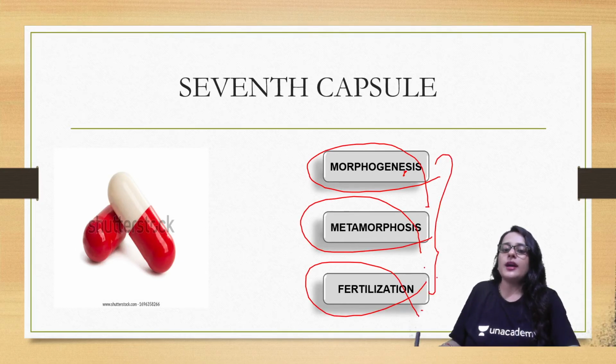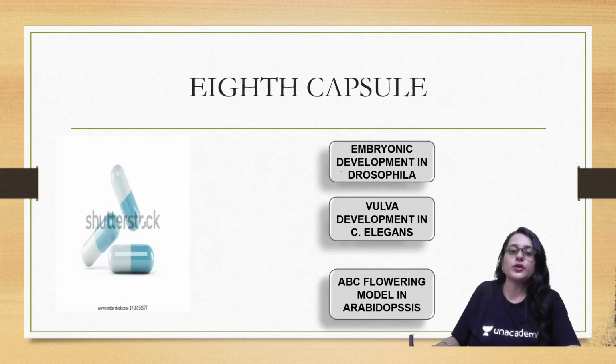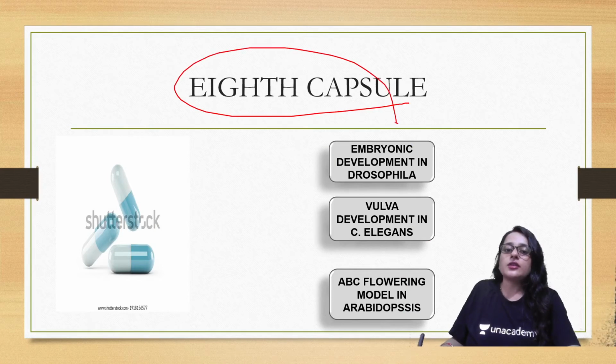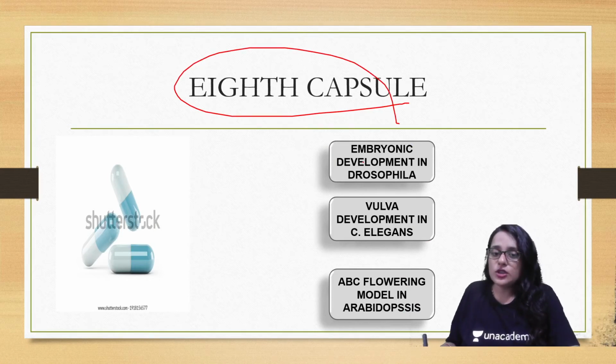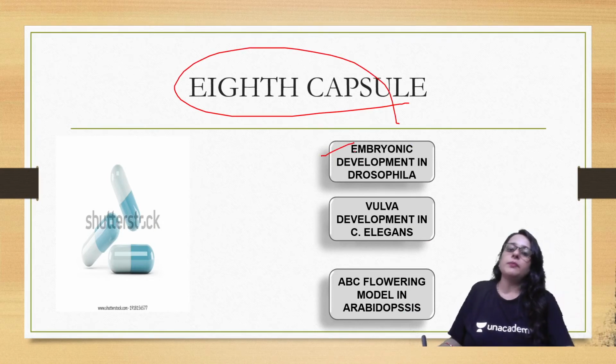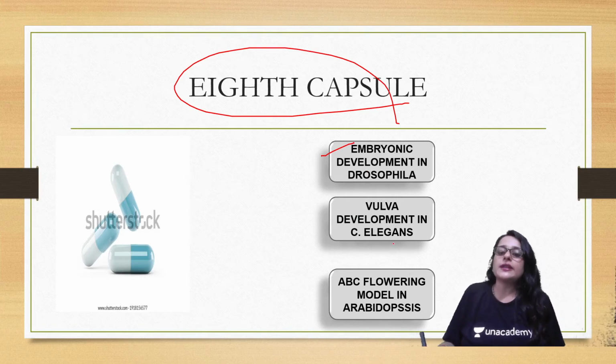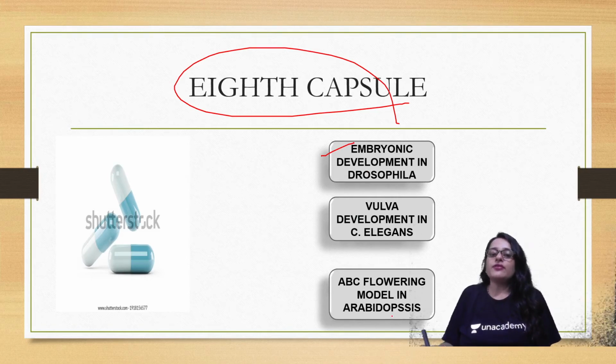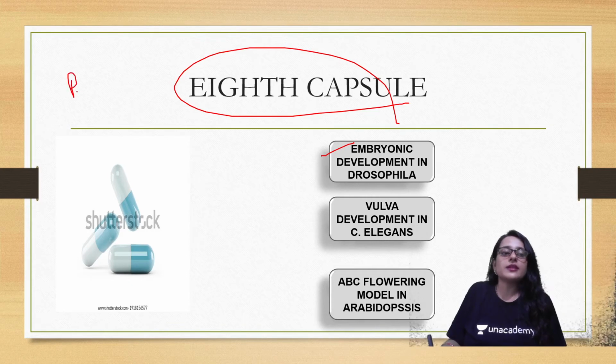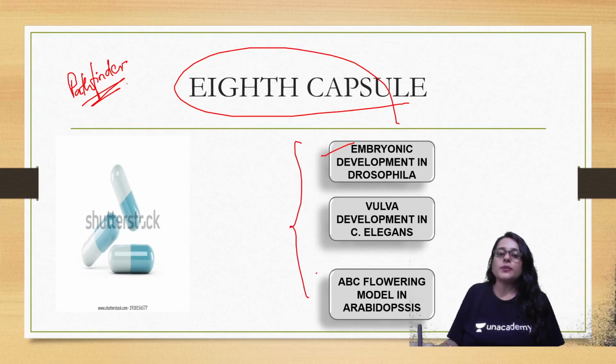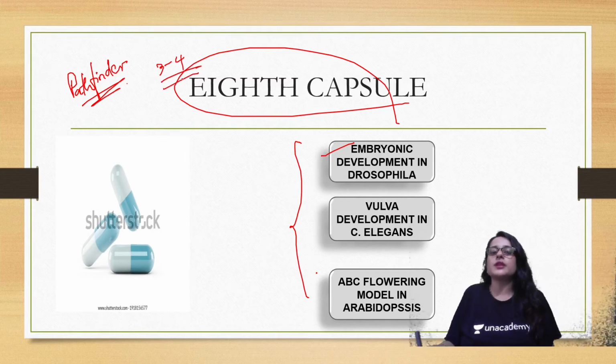Then under seventh capsule, you will start developmental biology, that is you will go through morphogenesis, metamorphosis, and fertilization. From these topics 2 to 3 questions always come, so this is also very important. Then under eighth capsule, developmental biology topics like embryonic development in Drosophila, vulva development in C. elegans, and ABC flowering model in Arabidopsis. These things are given very nicely in Pathfinder book. So you can go through Pathfinder to complete these topics, and these topics are really important. 3 to 4 questions come from these topics.